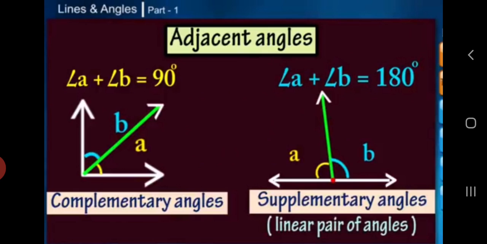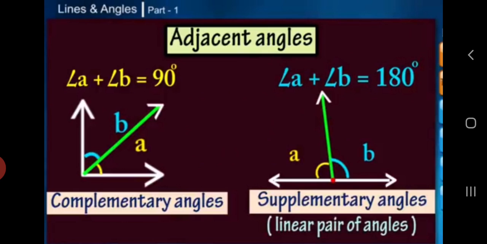Each angle is called the complement of the other. For example, 20 degrees and 70 degrees are complementary angles because 20 degrees plus 70 degrees equals 90 degrees. Clearly, 20 degrees is the complement of 70 degrees and 70 degrees is the complement of 20 degrees. Thus, the complement of the angle 53 degrees is 90 degrees minus 53 degrees, which equals 37 degrees.